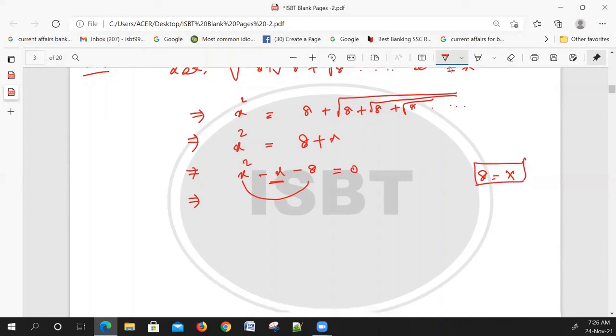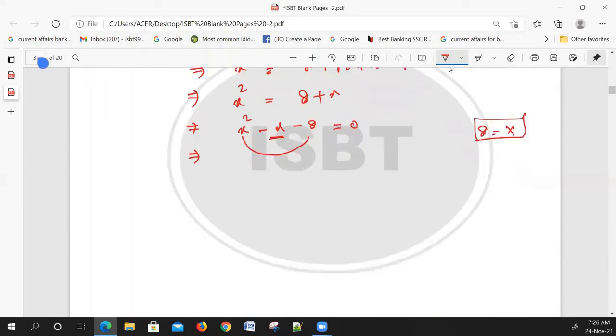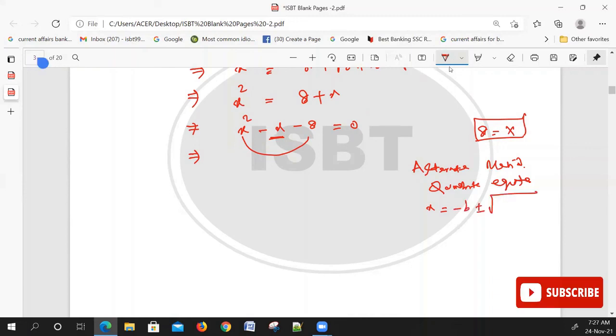So here we can apply the alternate method, that is the quadratic equation. Quadratic equation में x का value कितना है? x equals minus b plus or minus root of b square minus 4ac, by 2a.